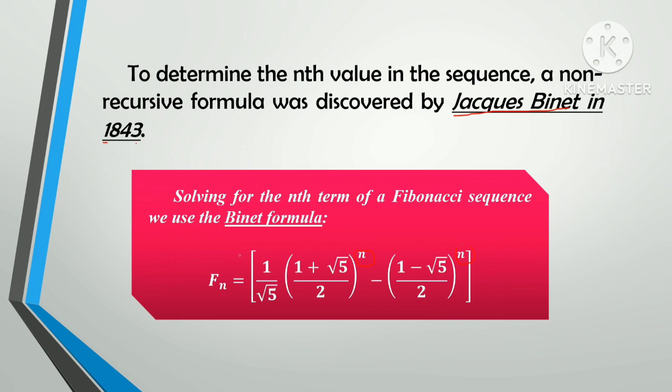Okay? So again, the Binet formula is given by f of n is equal to 1 over the square root of 5 times the quantity of (1 plus square root of 5 over 2) raised to n minus (1 minus square root of 5 over 2) raised to n. Now for example, if you are asked what is the 99th term in the Fibonacci sequence, we simply have to change this n to 99. Okay, so let's have an example of this.